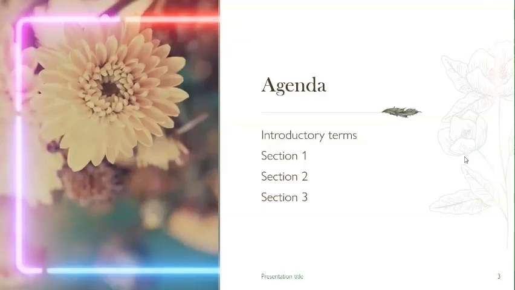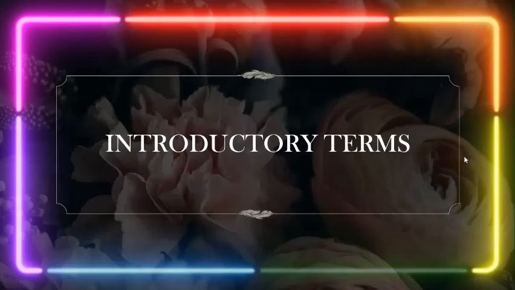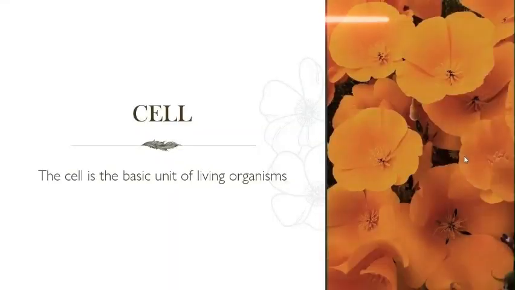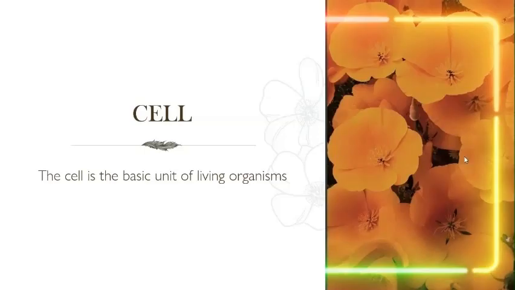So first of all, our agenda within these classes will consist mainly of section 1, section 2, and section 3, which will deal with individual aspects of the entire Human and Social Biology syllabus. So let's look at the introductory concept. We'll start off with the first concept, which is the cell. The cell is the basic unit of all living organisms. It is one of the smallest units of all living organisms.